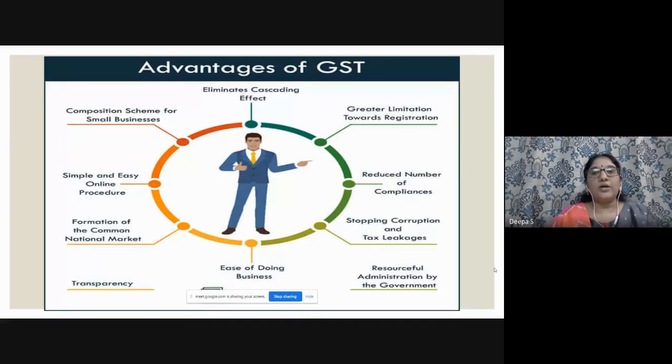So GST is a very, very vast topic, right? As academicians and professors, you may know how vast it goes. But I think I have given a little drop in a big ocean. So with this, I end my session.